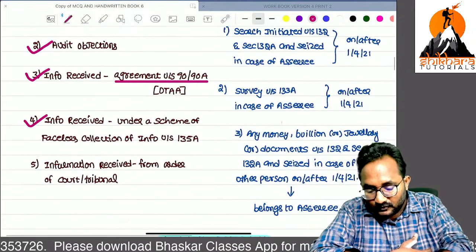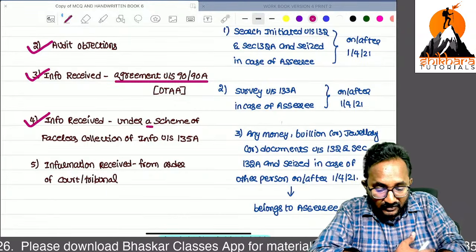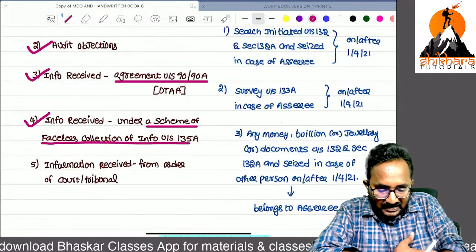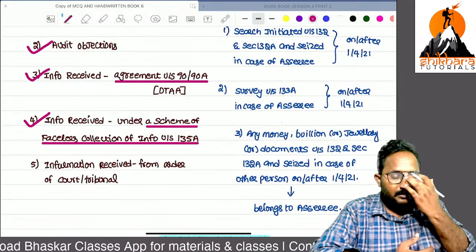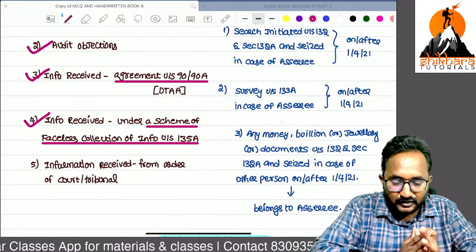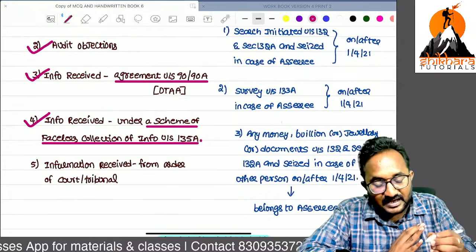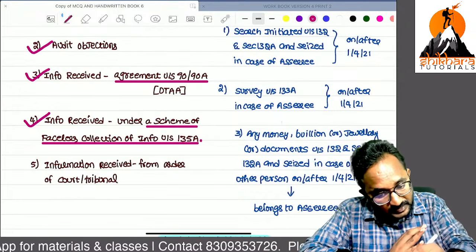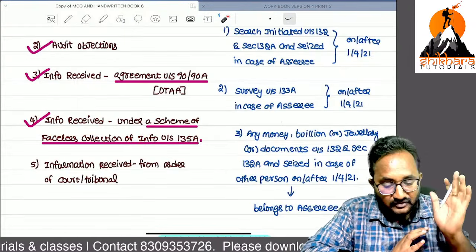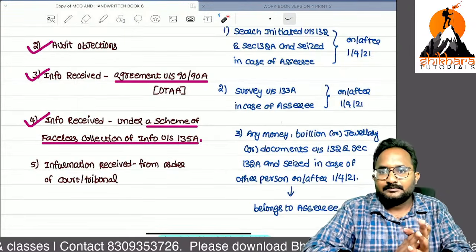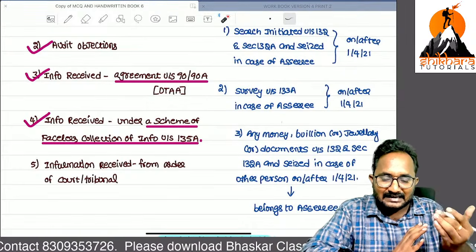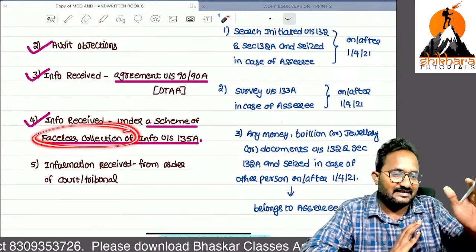Now, faceless collection of information. Normally, the assessing officer needs to go to the premises of an assessee for collection of information, and we have one section on faceless collection of information. If any information is received under faceless collection, that is, without interacting with the assessee, then it is faceless collection of information.